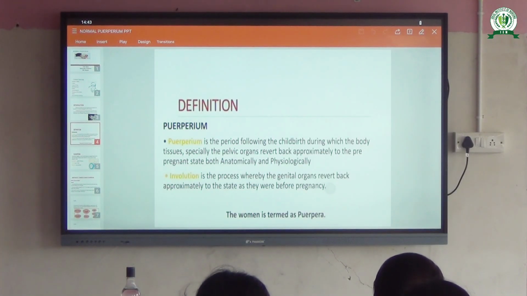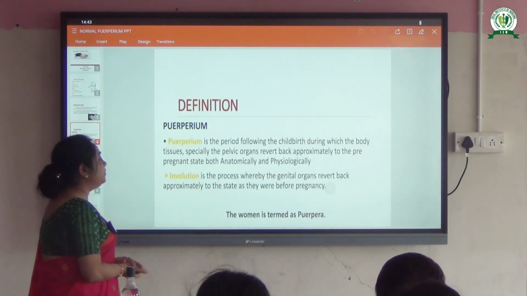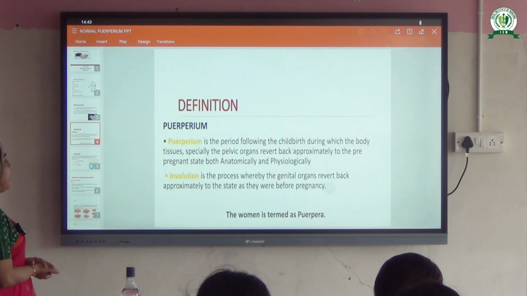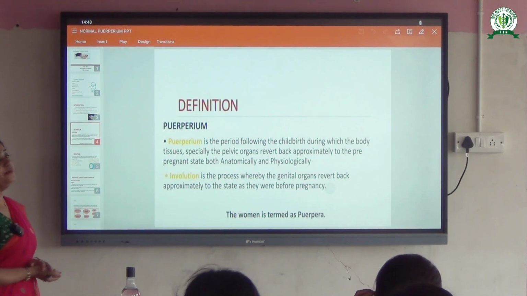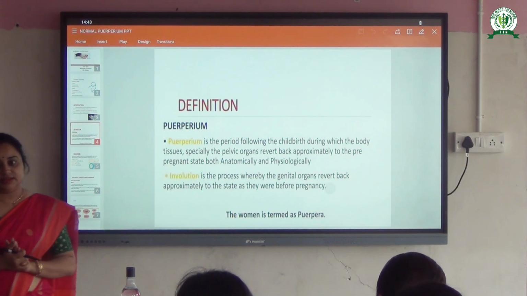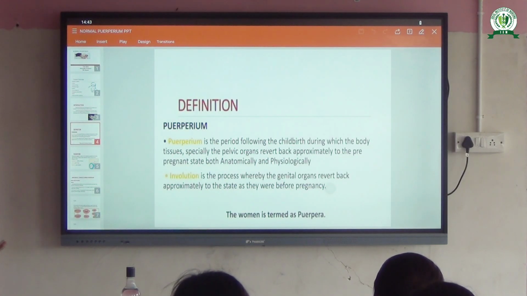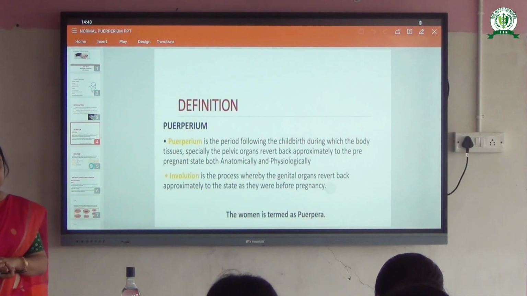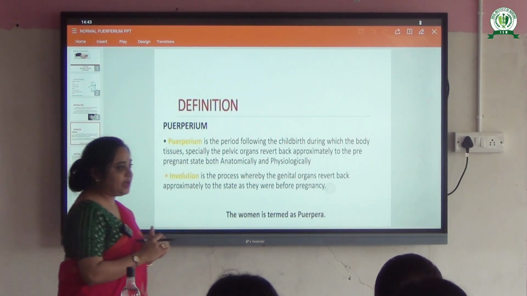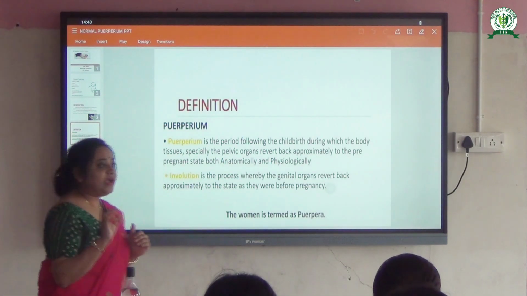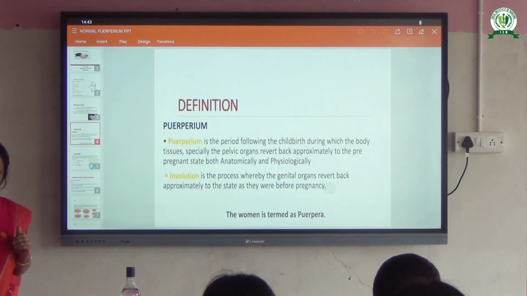Okay, understood? So involution, what is involution? Involution is the process where the genital organs revert back approximately to the state as they were before pregnancy. So we have to remember easily that the changes that happened during pregnancy in the antenatal period will revert back to the non-pregnant state after childbirth in the postnatal period. Understood? And the woman is termed the puerpera. The time period after childbirth is called the puerperium and the woman is called the puerpera. Okay?